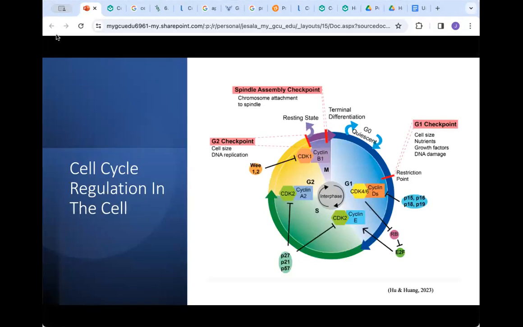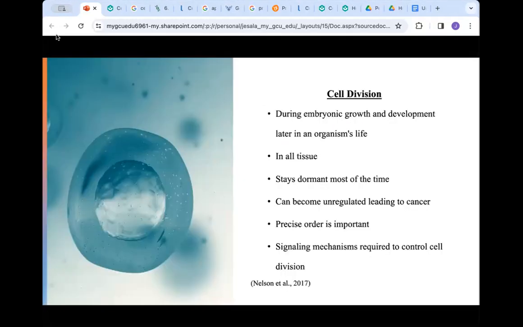Cell cycle regulation in the cell. Cell division happens from the time an embryo gets its start through adulthood in eukaryotes. Cell division also happens in all cell tissues at one time or another.